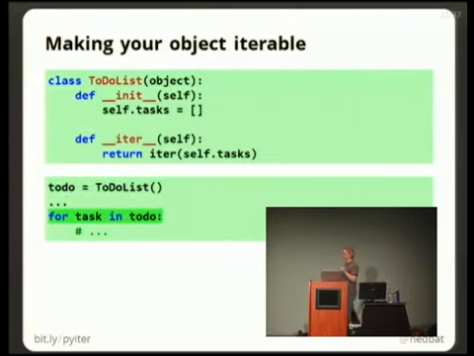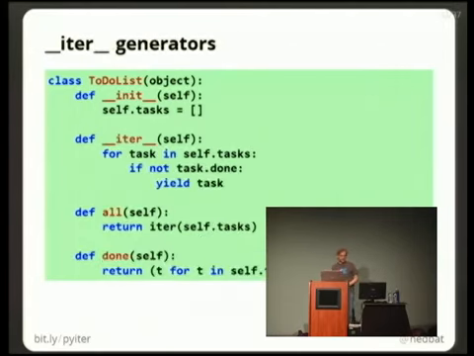Once we've done that, we can construct a to-do list, and now we can say for task in to-do. If we hadn't implemented dunder-iter and you tried to do that, it would say that it is not an iterable object. But now it is. So we've made our own object iterable directly. We don't need to know that there's a task list in there and loop over the task list. We can just loop over the to-do list.